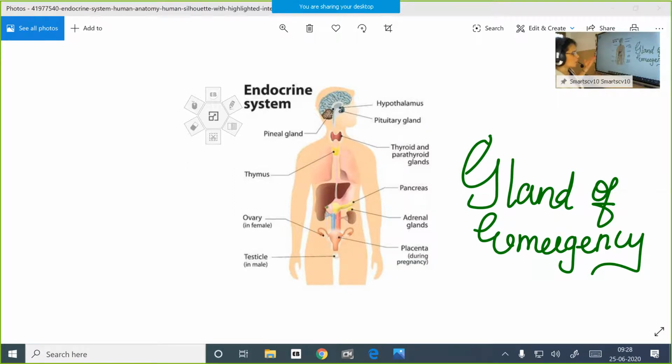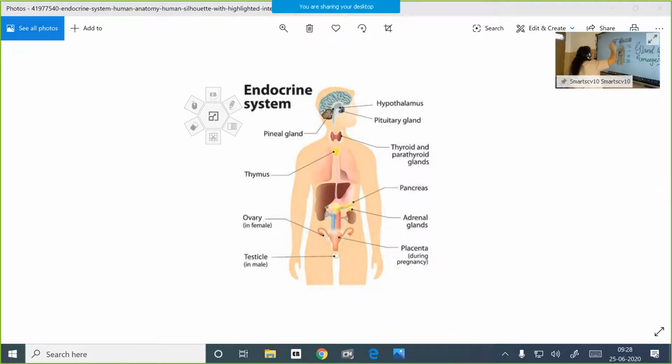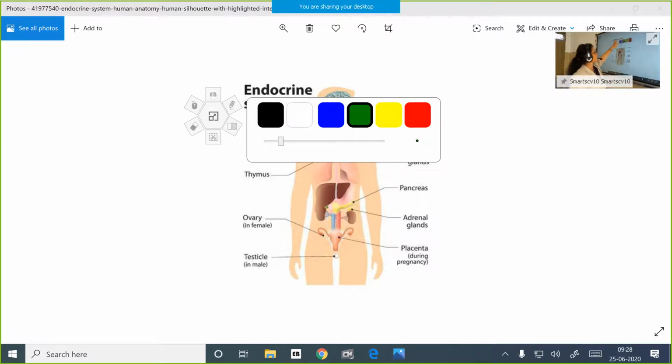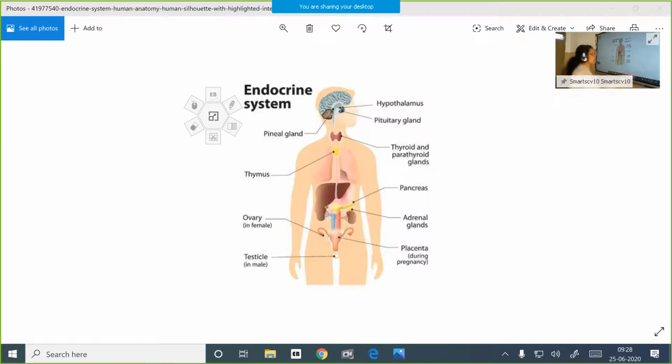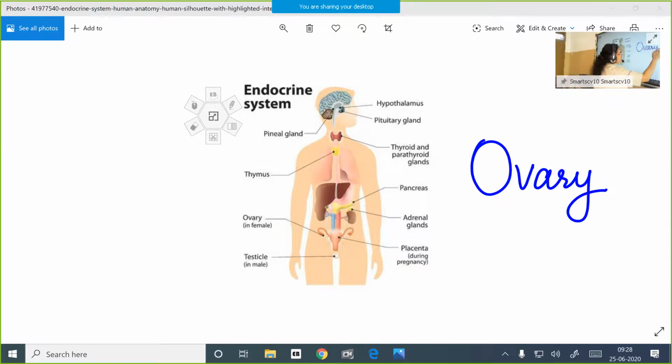And next we will move on to the next endocrine gland, that is the ovary. Ovary you can see in the case of females only. So ovary, children, is the next endocrine gland we are going to study. You know how many ovaries are there? 2 ovaries are there, located in the abdominal cavity of the female on both sides of her kidneys.